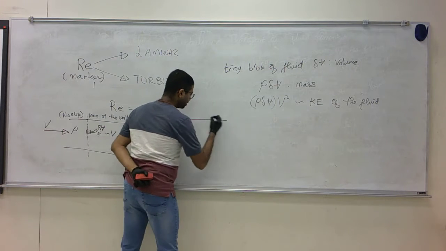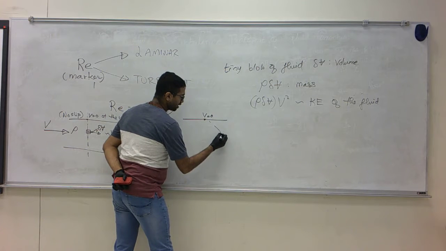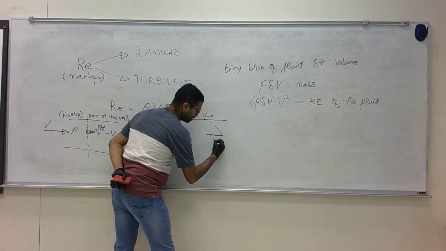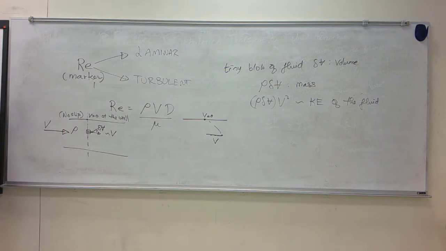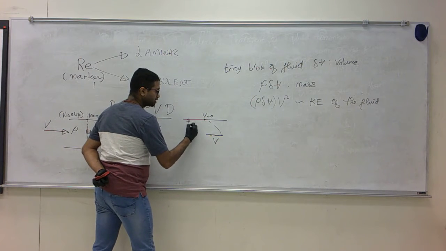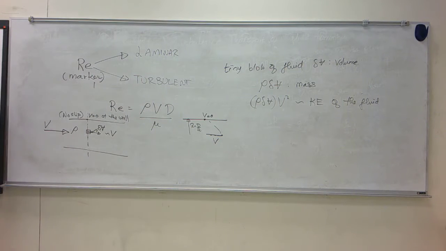So I'll write it here. At the surface you have V equals 0. Towards the center line you have something, let's say it is equal to V, some non-zero value. If you think of this distance, this is the radius, which is half the diameter.